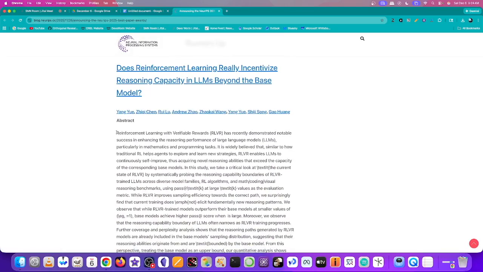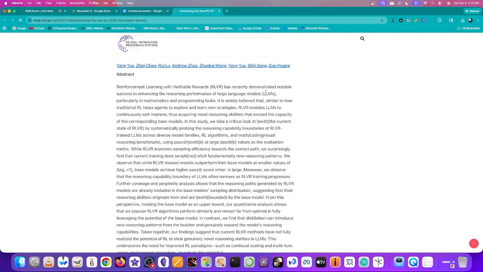And so they're doing this method called reinforcement learning with verifiable rewards, or RLVR. It has recently demonstrated notable success in enhancing reasoning performance of large language models, particularly in mathematics and programming tasks. It is widely believed that, similar to how traditional reinforcement learning helps agents to explore and learn new strategies, RLVR enables large language models to continuously self-improve, thus acquiring novel reasoning abilities that exceed the capacity of the corresponding base models.